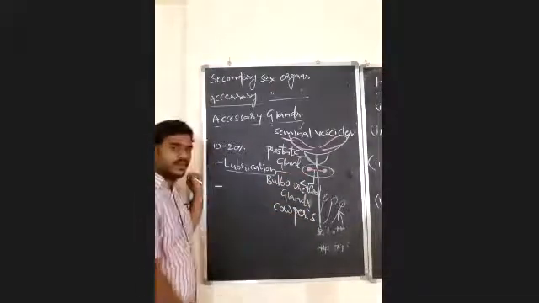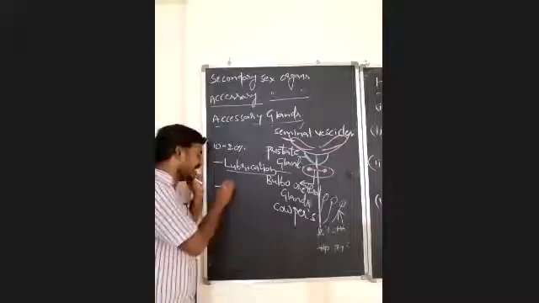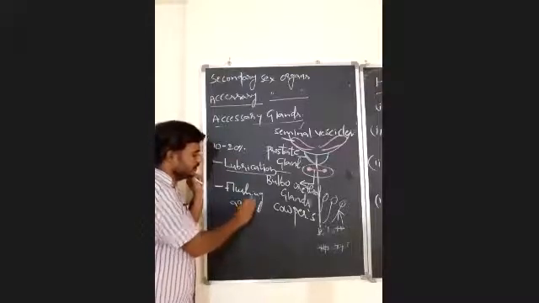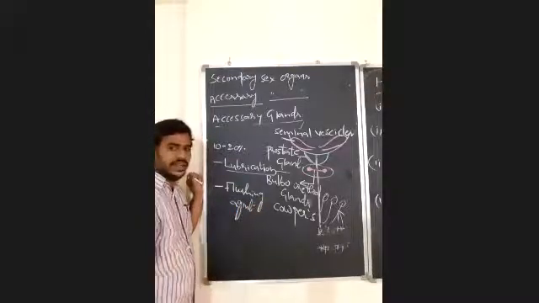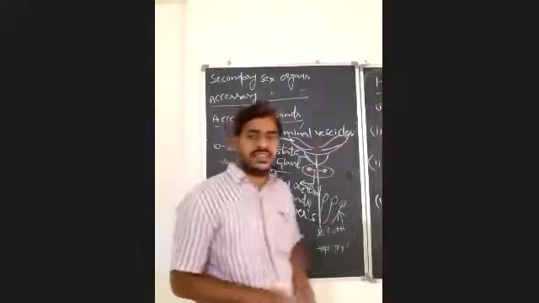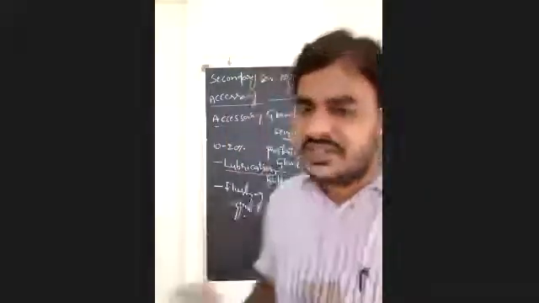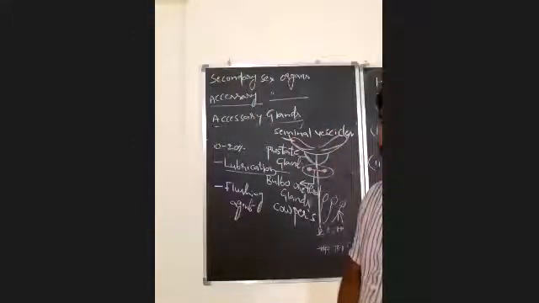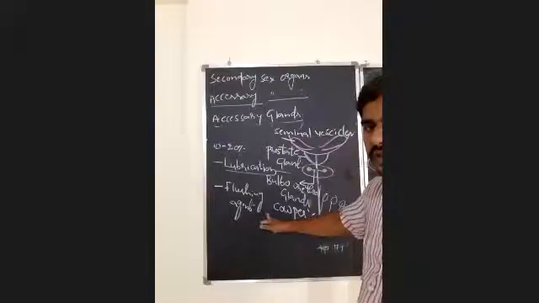And another important function, it acts as a flushing agent. What is this flushing agent? It means just like a detergent or a removing substance. So observe carefully.